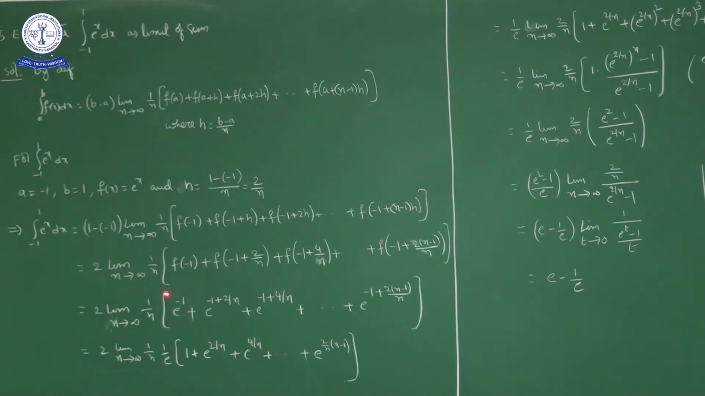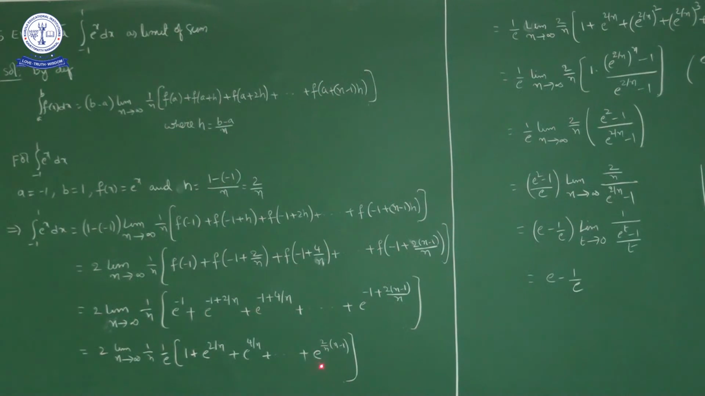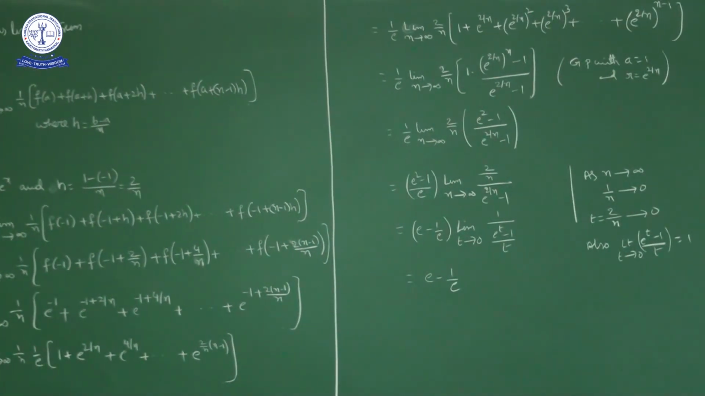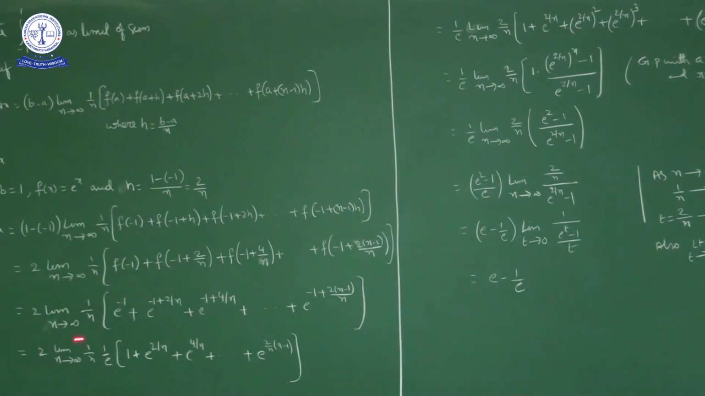Every term is a multiple of e power minus 1. So e power minus 1 I will write outside. I will take common e power minus 1. So e power minus 1 is nothing but 1 by e. So 1 by e into this is 1 plus e power 2 by n plus e power 4 by n plus e power 6 by n and so on up to e power 2 into (n minus 1) by n. Okay. Here 1 by e is constant, there is no n term here. So I will write 1 by e outside. This 2 I will write here.